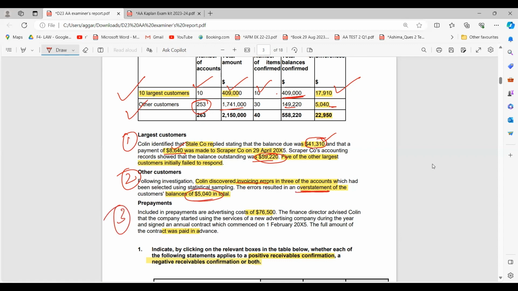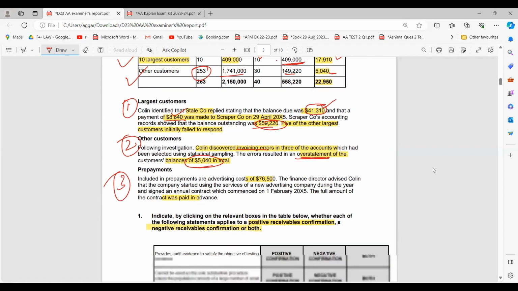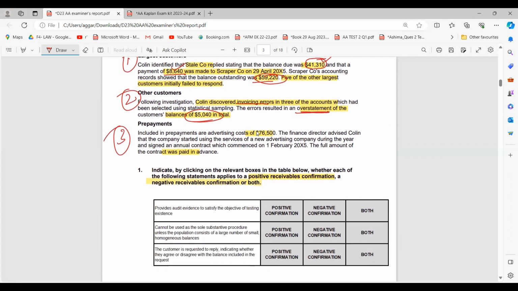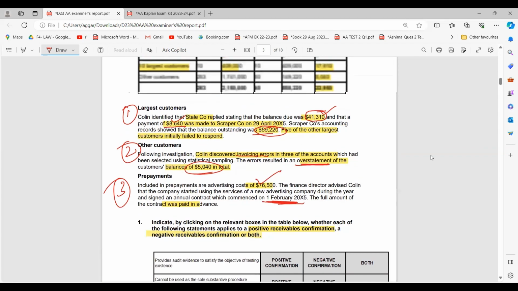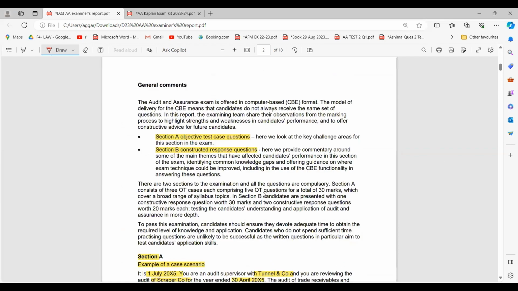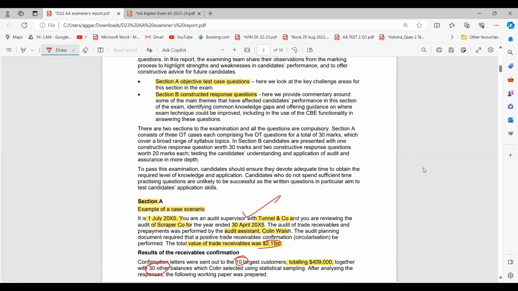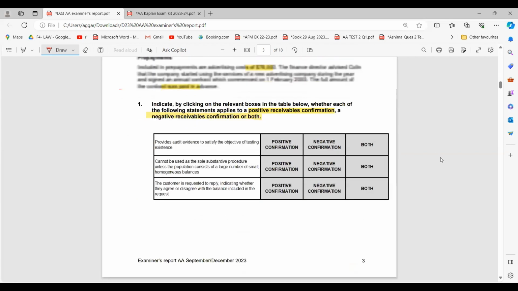Then we have the third thing, which is prepayments. Included in prepayments is an advertising cost. The finance director advised Colin that the company started using the services of a new advertising company during the year and signed an annual contract on 1st of February. So our year ends on 30th of April, so we signed it before our year end, right?